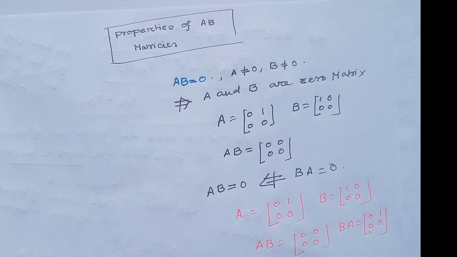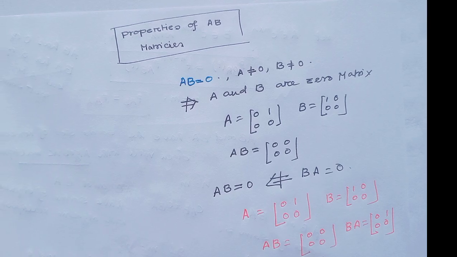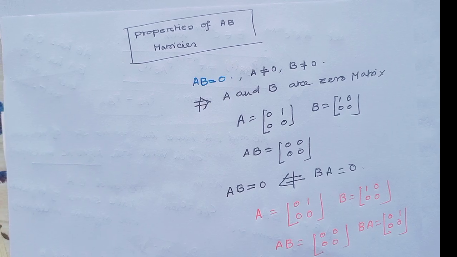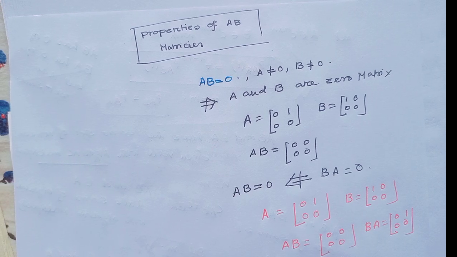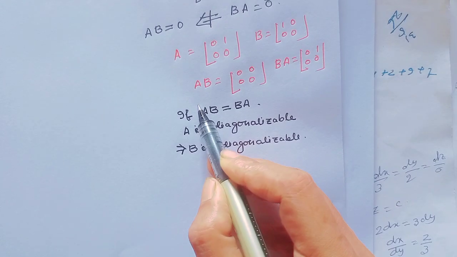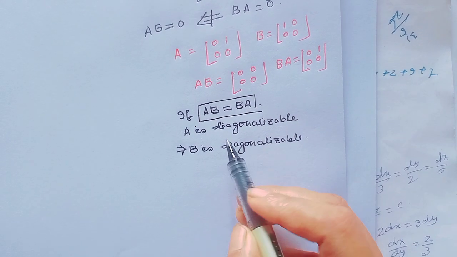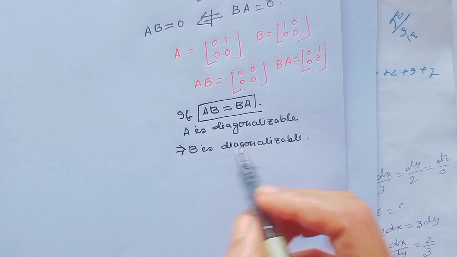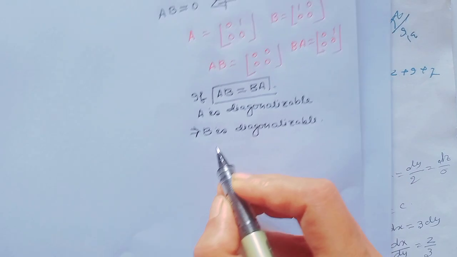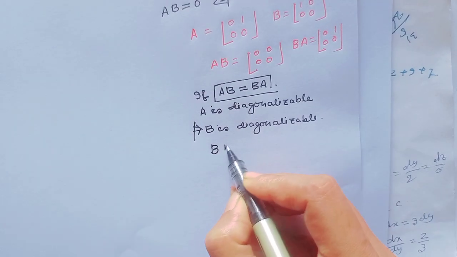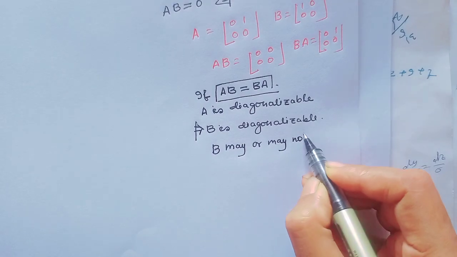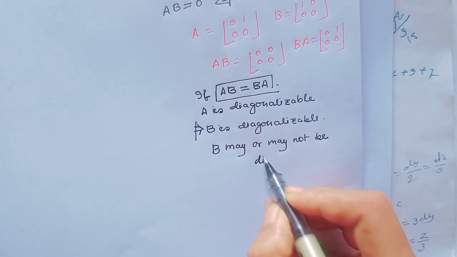Next property of AB matrices depends on diagonalizability. What is the property of diagonalizability about AB matrices? Let's see. If AB and BA both equal, and A is diagonalizable, that does not always imply B is diagonalizable. B may or may not be diagonalizable.